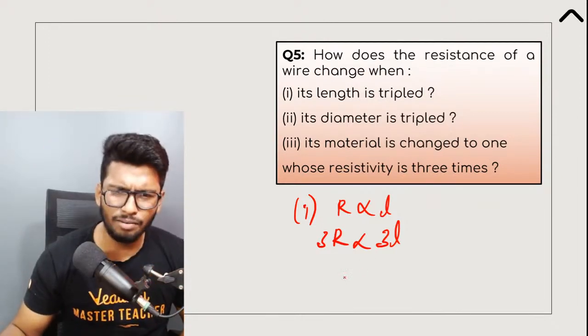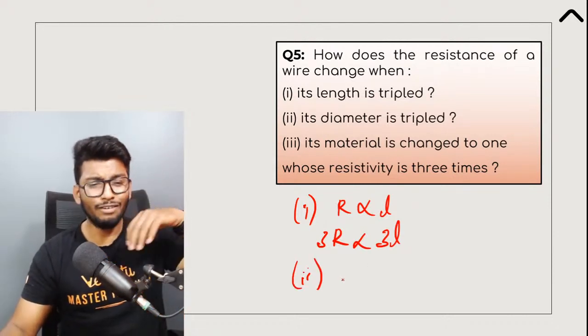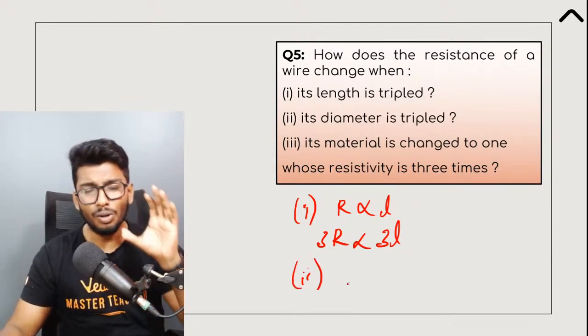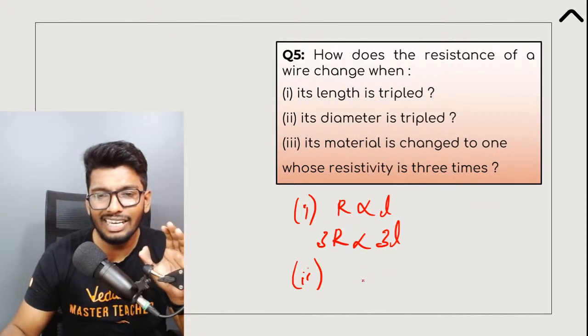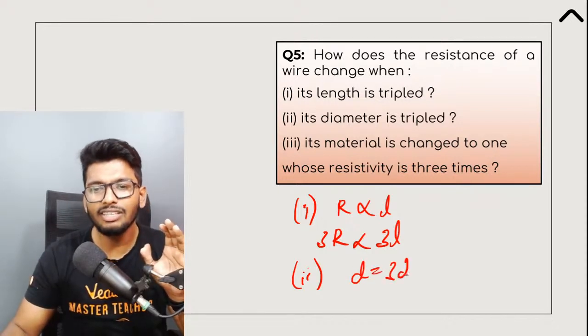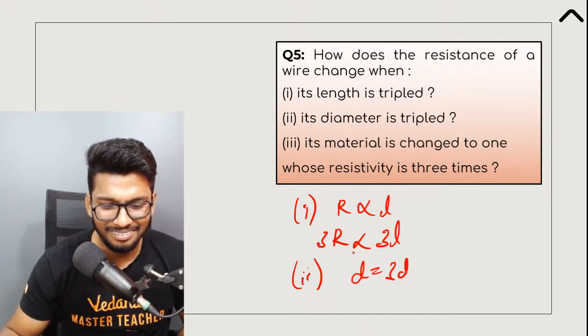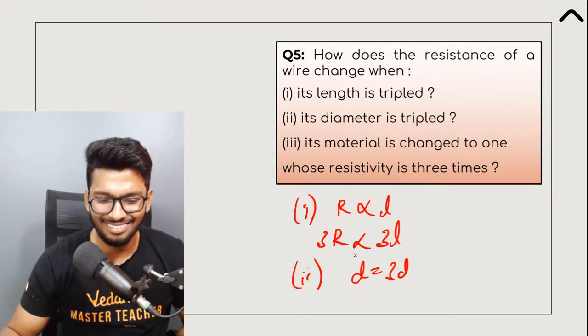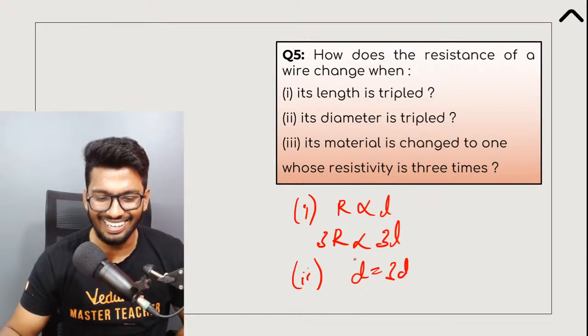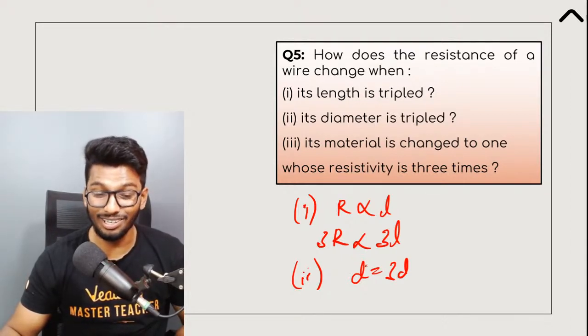Okay. Second part of the question is, if your diameter is tripled, what would happen if you increase the diameter 3 times the original one? What would happen then? What would happen then? Arre, Piyush. R is divided by 3. Sure. Pakka.